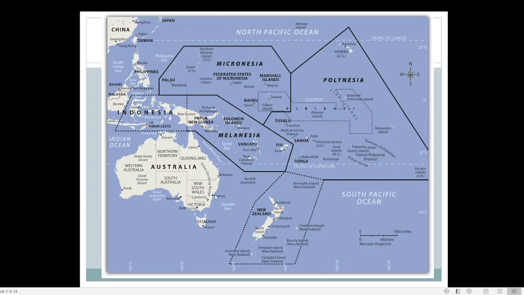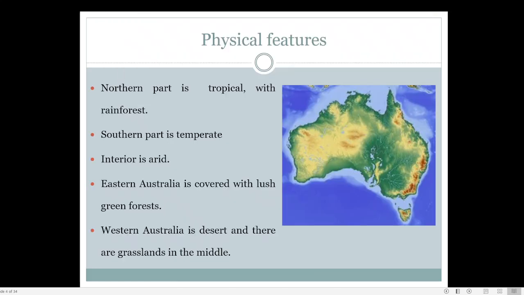If you look at the major cities of Australia, you can see this is Melbourne, this is Sydney, this is Brisbane. These are the three major cities of Australia. And here you can find Perth is another major city, Adelaide is here, Cairns is here, Darwin is here. So these are the major city areas of Australia. Only in this region people are living. Mostly in the middle of Australia, very few people are living because it is highly unsuitable for human life.